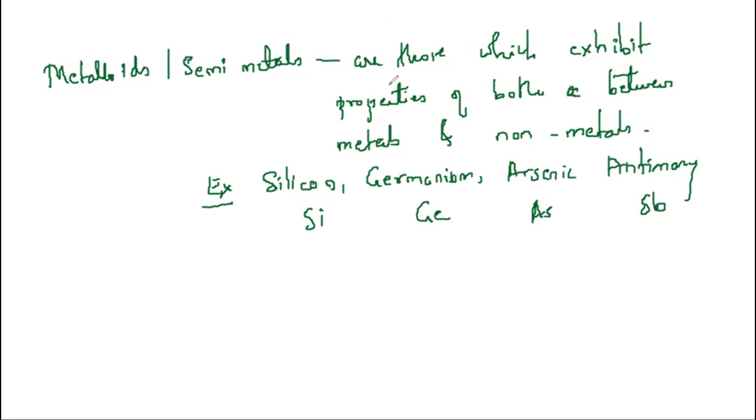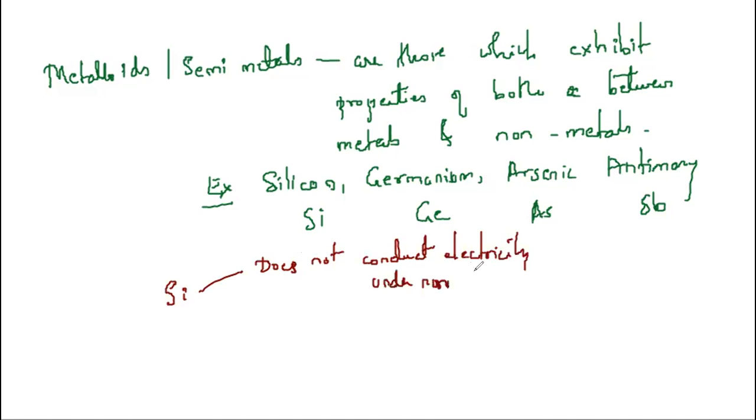What properties between metals and non-metals? If you take the example of silicon, what is the property of metal? The property of metal is that it conducts electricity. Silicon does not conduct electricity under normal conditions.